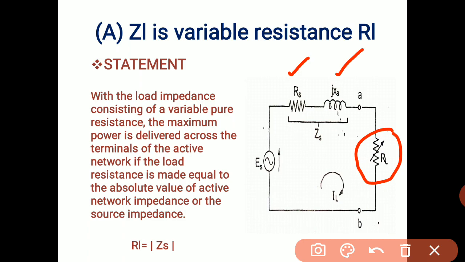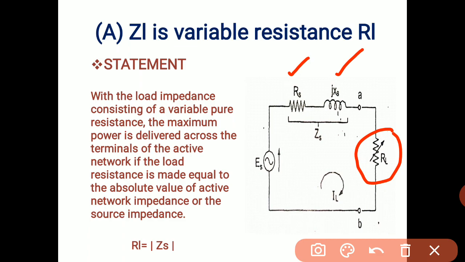The statement is that with the load impedance consisting of a variable pure resistance, the maximum power is delivered across the terminals of the active network if the load resistance is made equal to the absolute value of the active network impedance, or the source impedance.